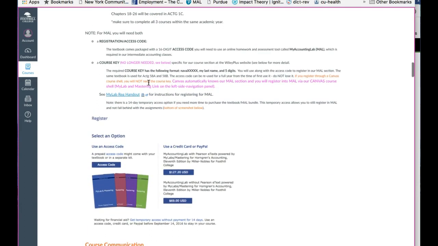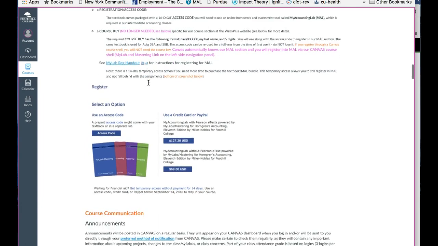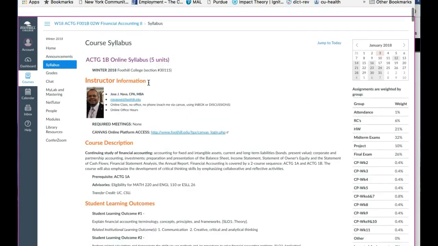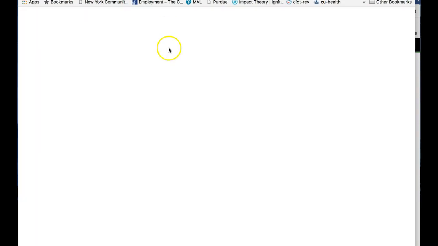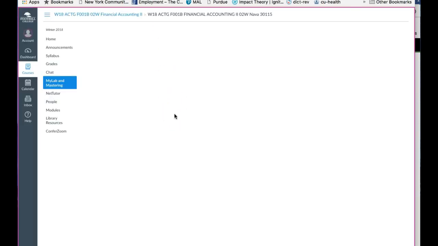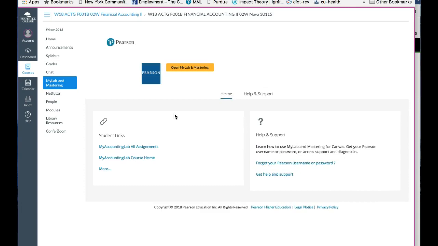Okay. Let's see. When you register through my accounting lab, you're going to go through this link here. And I'm going to just show you that now. It will look like this. And initially, when you first go into this screen, you have to go through the registration process itself. But to do so, you will have to just click on any of these links here, like this.